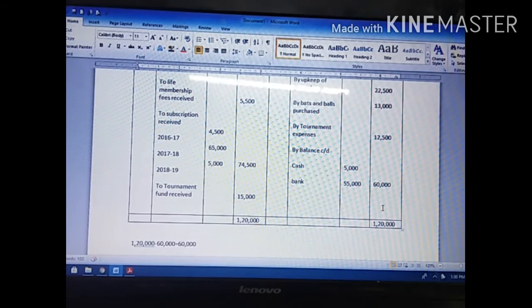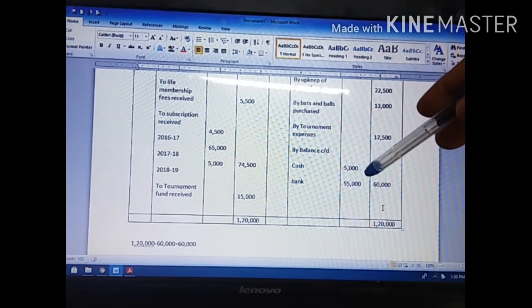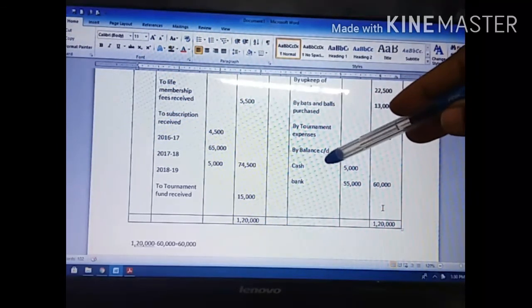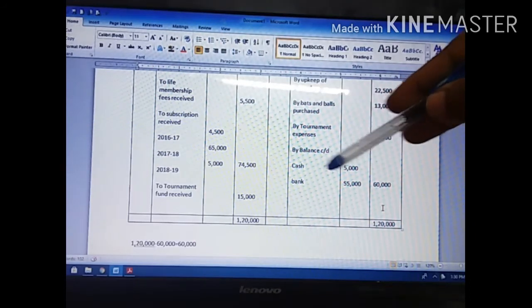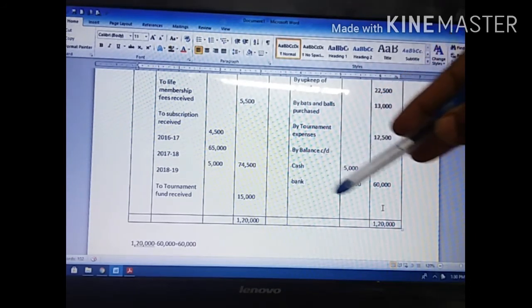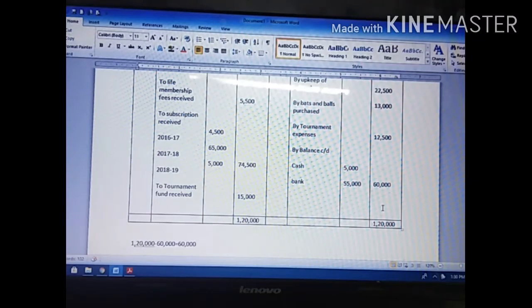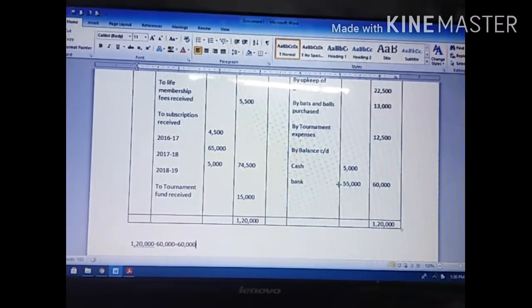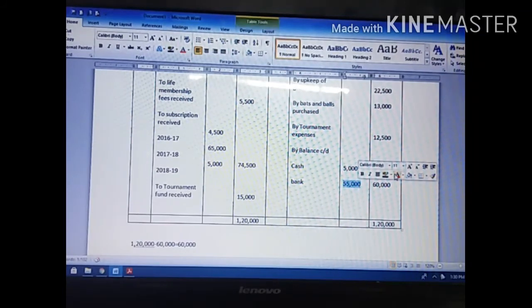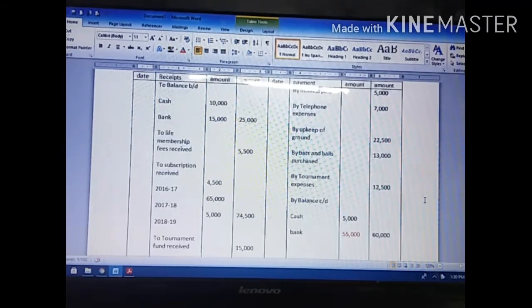Both the things must be posted here. By balance, you post the cash; this amount they have already given. The other amount we have to find out through the total of the receipt and payment account. So likewise, you must prepare one exercise problem.